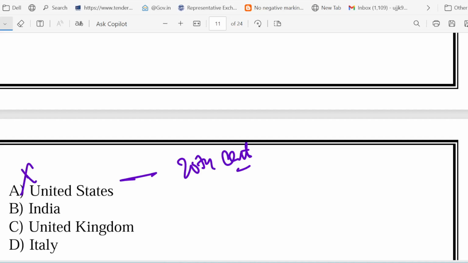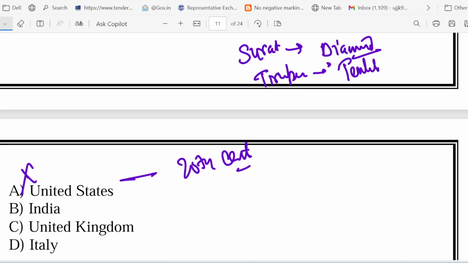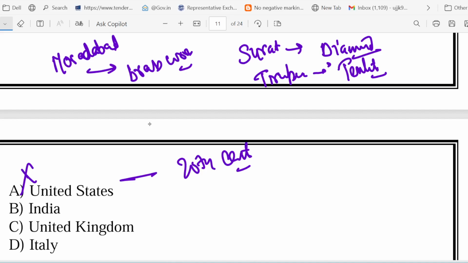What about India? India also has industrial clusters. You might have heard of Surat, which is very famous for diamonds. You might have heard of Tirupur, which is famous for textiles. Moradabad, you might have heard of Moradabad. It is famous for brass work. But friends, India started its cluster development program much later, inspired by international models like Italy. So India is not the pioneer.